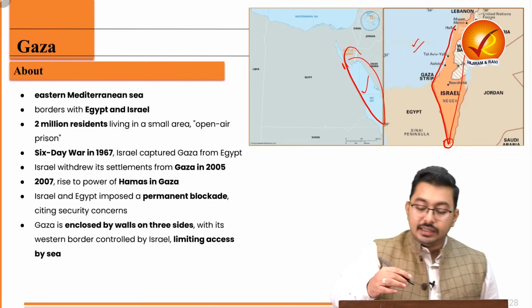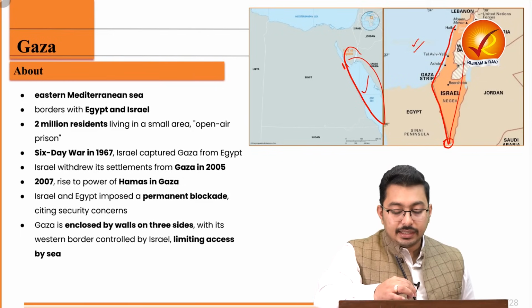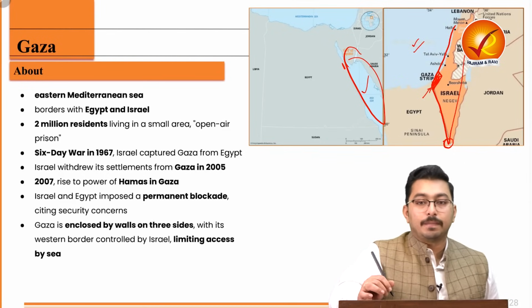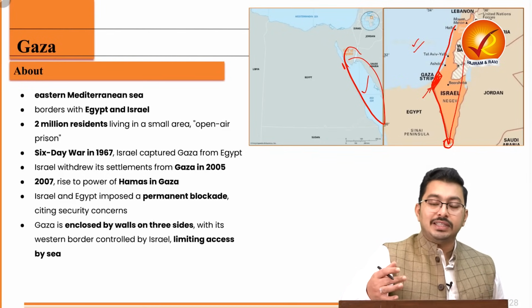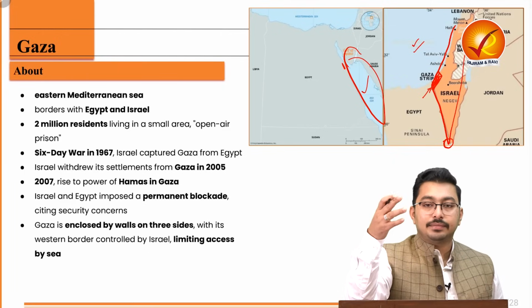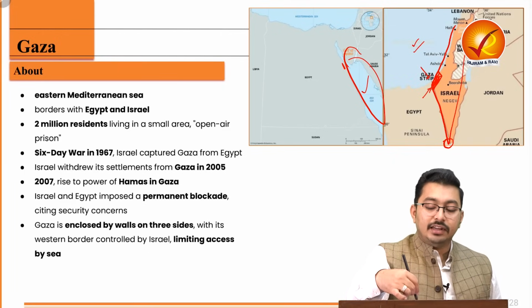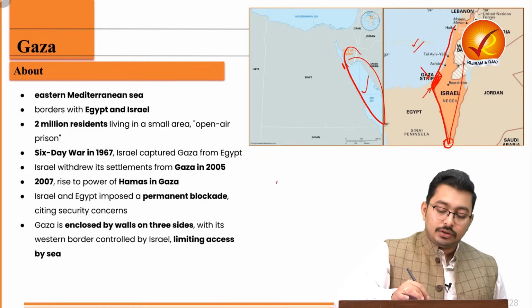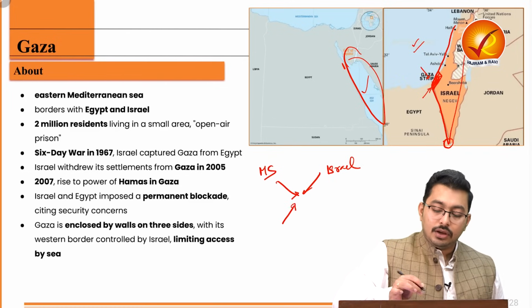Now, next to Israel, there is a place called Gaza Strip, and this Gaza Strip shares its border with Egypt. So Egypt on one side and the other side Israel, and on one side the Mediterranean Sea. So the Mediterranean Sea, Israel, and here you have Egypt.